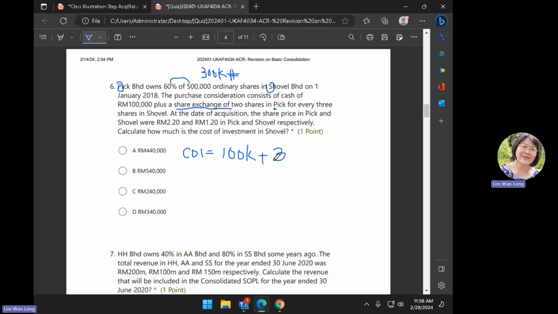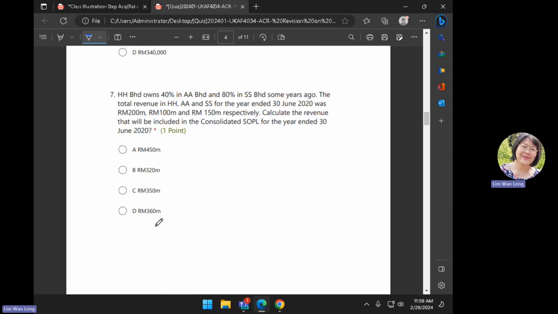So which means numbers of shares that you bought in Shovel, every 3 you are going to exchange it for 2 of the holding company shares, and each one of the holding company shares is worth $2.20. Okay, then you campur tolak, you are going to get 540. Okay, next.